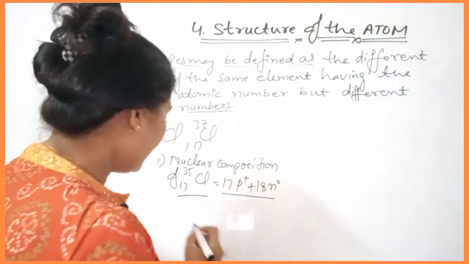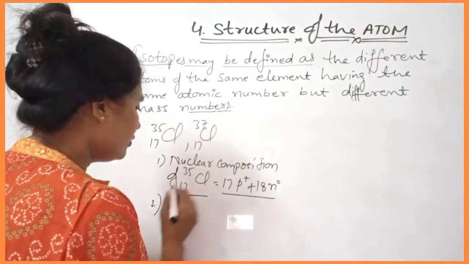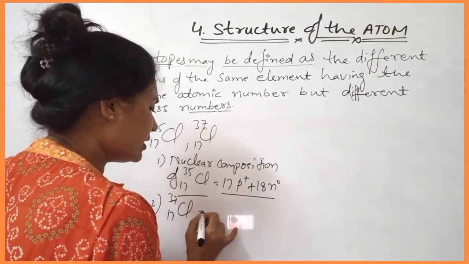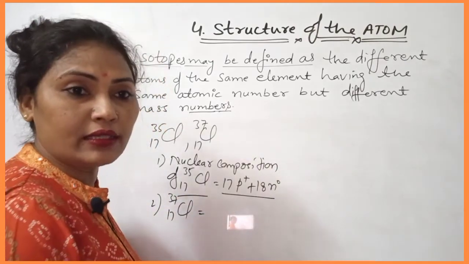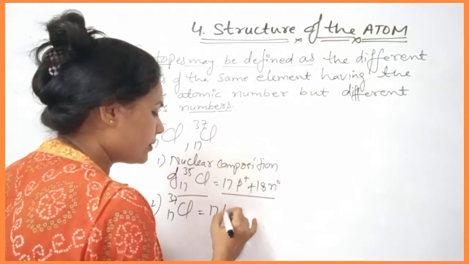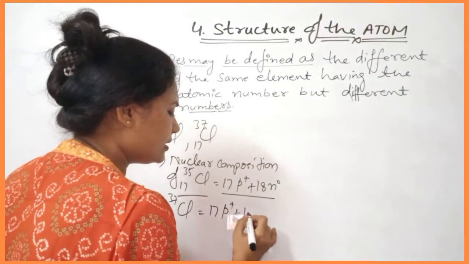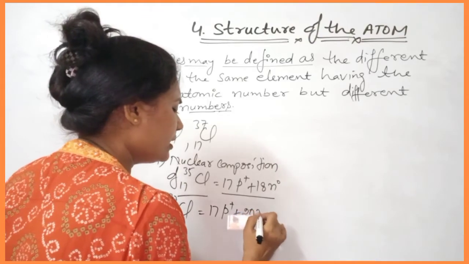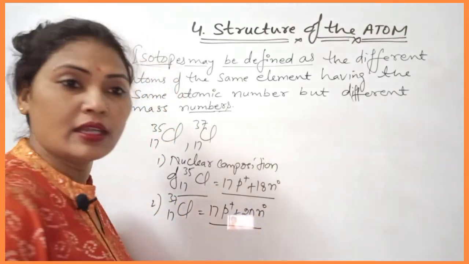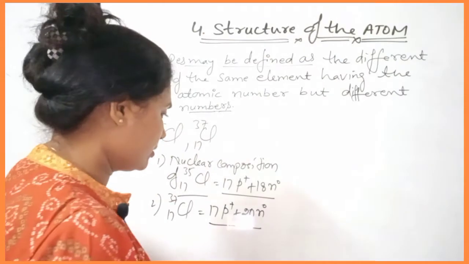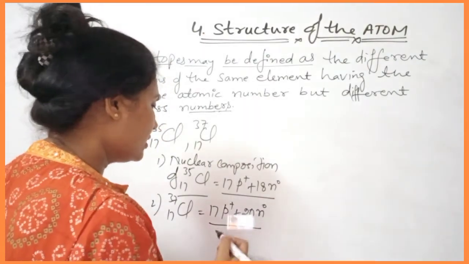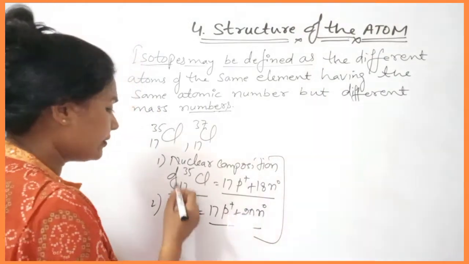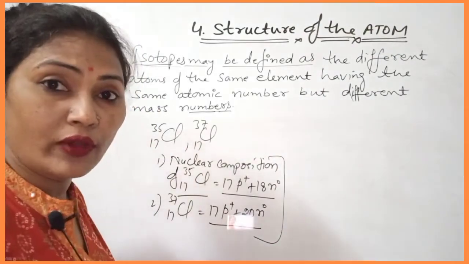If anybody asks about the nuclear composition of chlorine-37, then you can give the answer: the same 17 protons plus 20 neutrons. So this is the nuclear composition. Got it? These are the nuclear compositions of chlorine-37 and chlorine-35.